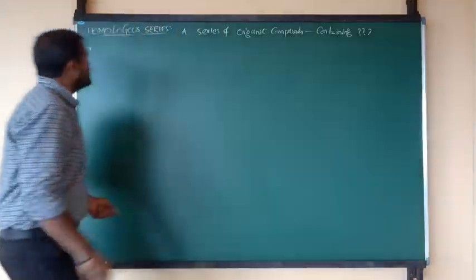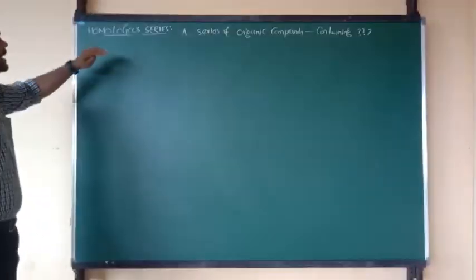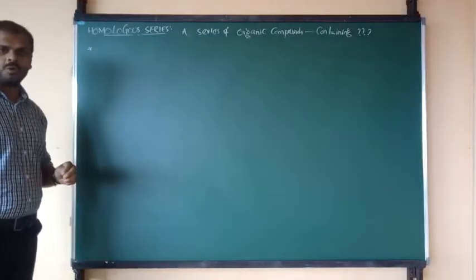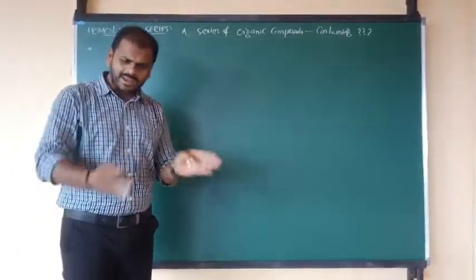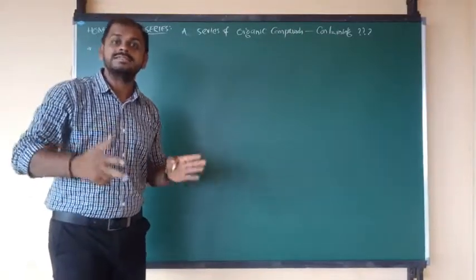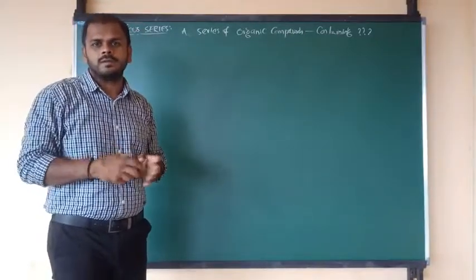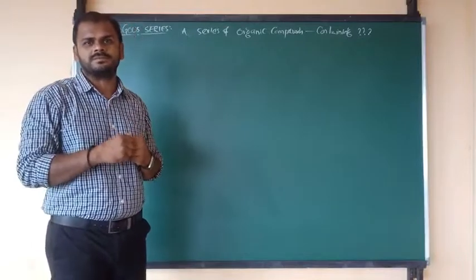First of all, let me explain some more depth about the homologous series. What is meant by homologous series? The meaning of series is a set of organic compounds, a bunch of organic compounds.